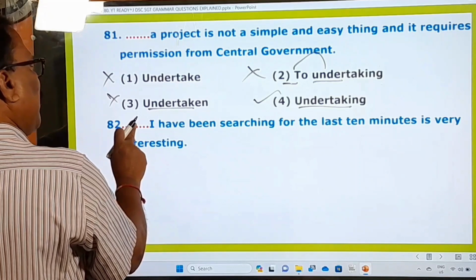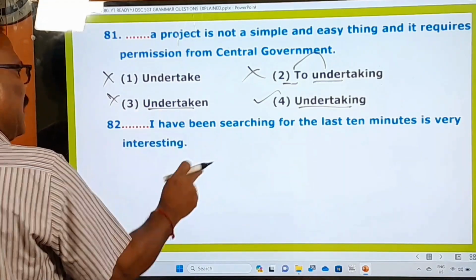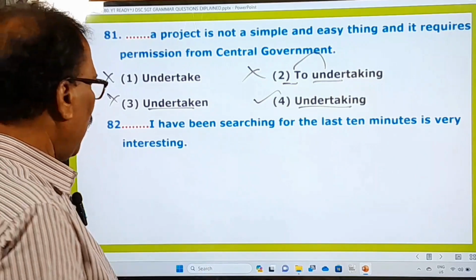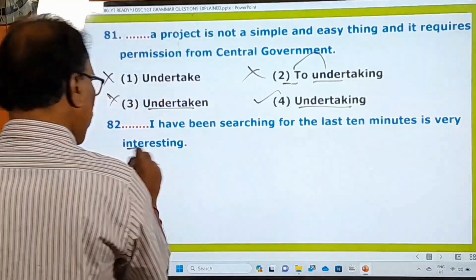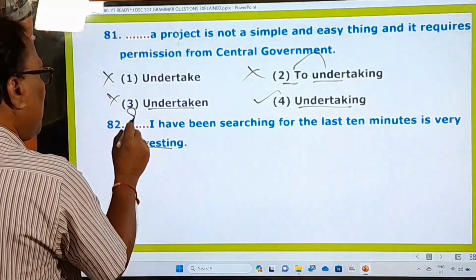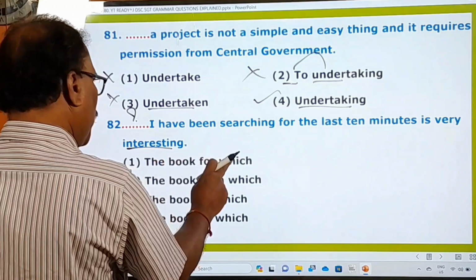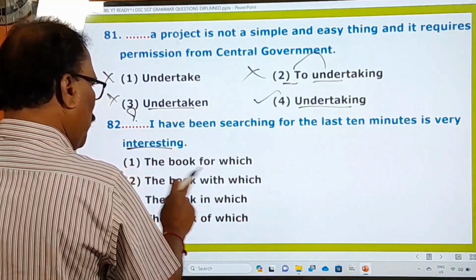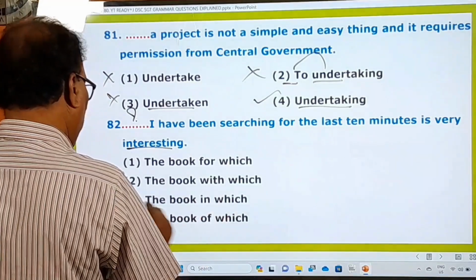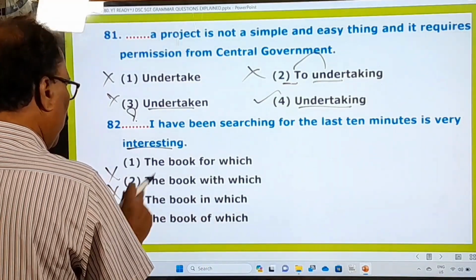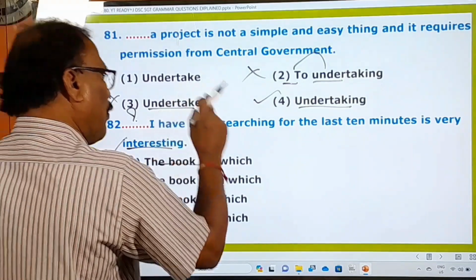82nd, again a blank is given in this sentence, and let us see what we have to use in this. But before that, let us see the options given under this question. "I have been searching for the last 10 minutes is very interesting." What to use in this blank? Okay, let us see the options. The book for which I have been searching for, the book with which, no, the book in which, no, the book of which. Okay, see, second one, third one, fourth one are wrong. Only the first one is the right one. The book for which I have been searching for.